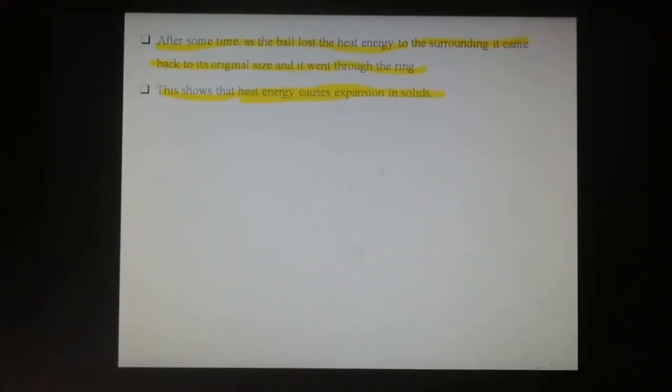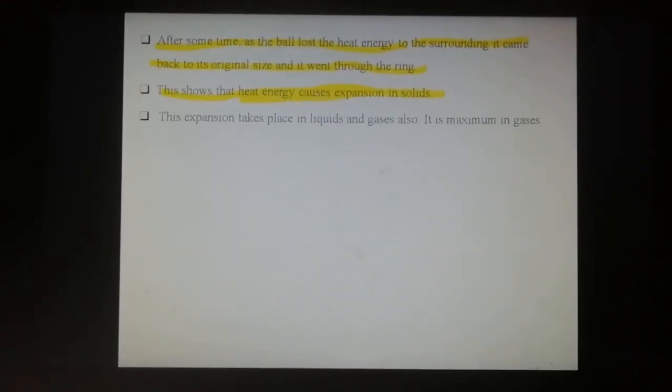So this experiment shows that heat energy causes expansion in solids. Heat energy causes expansion in solids. So this is important.